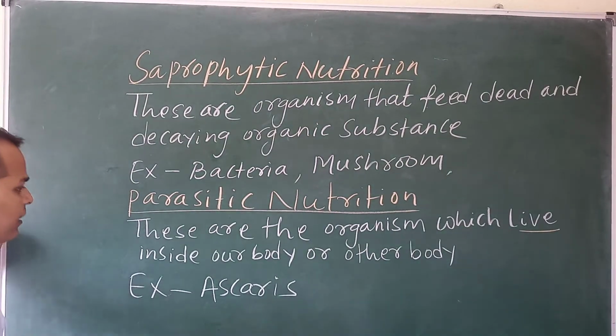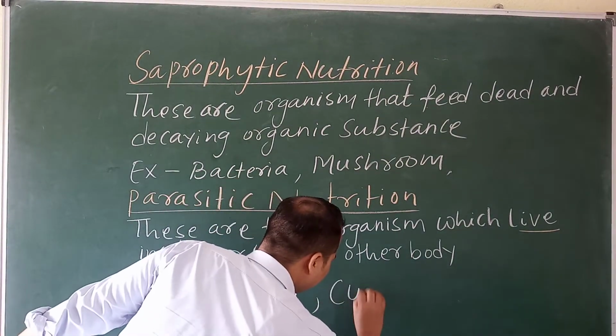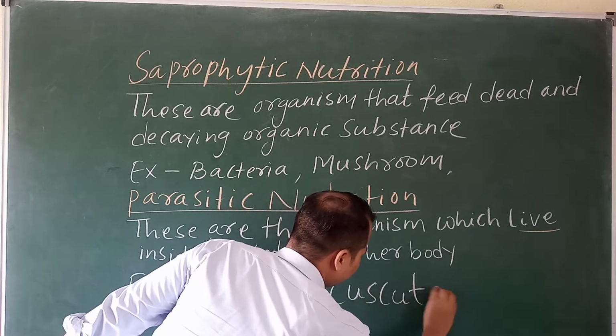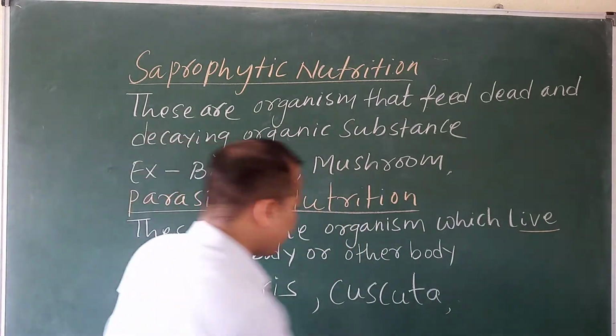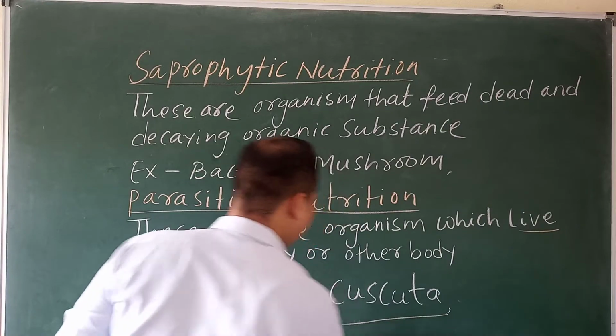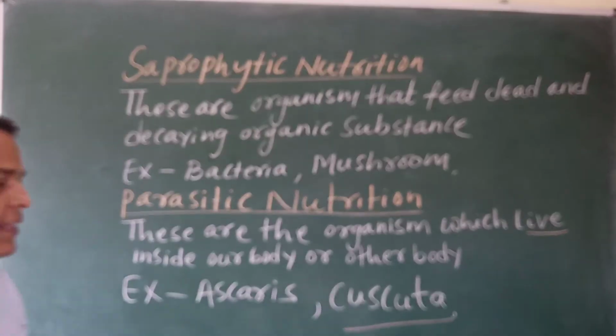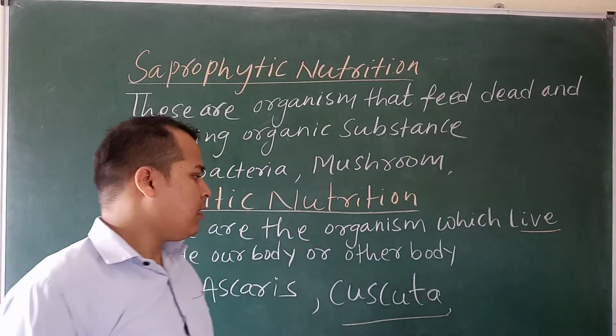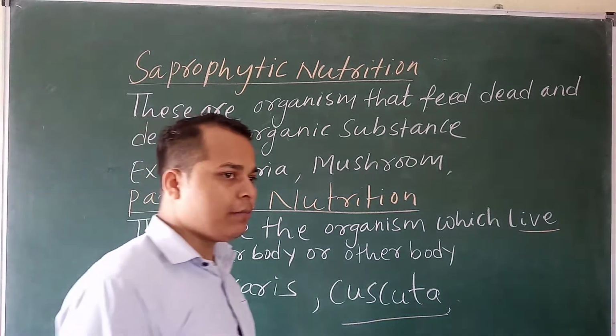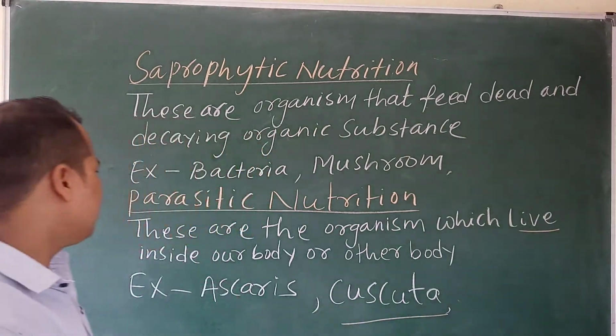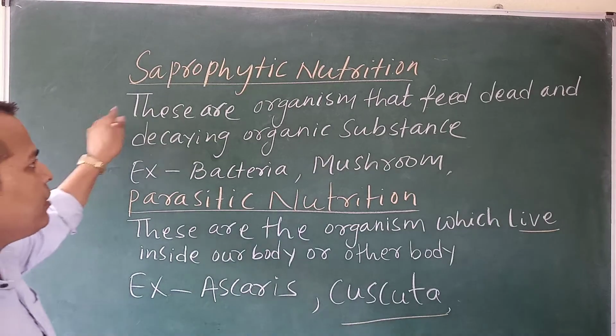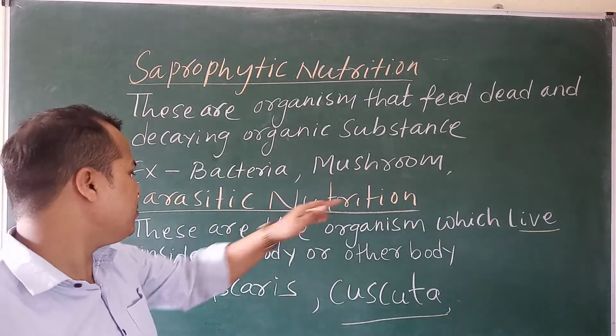Another example, Cuscuta. It is a plant which stays on another plant and takes its food from the other plant. So that is saprophytic nutrition, then parasitic nutrition.